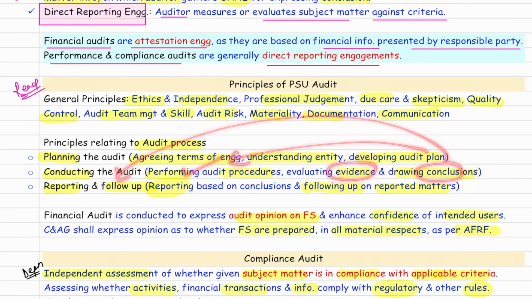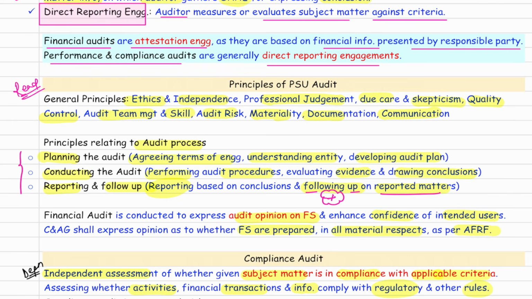Based on the conclusion, what do you do? Report. So we prepare the report on the basis of conclusion. The only additional thing here is follow up. We also follow up on reported matters. So these 3 steps of audit are already written here.